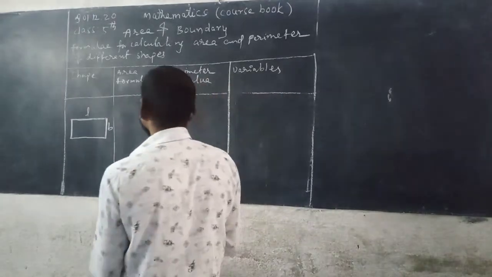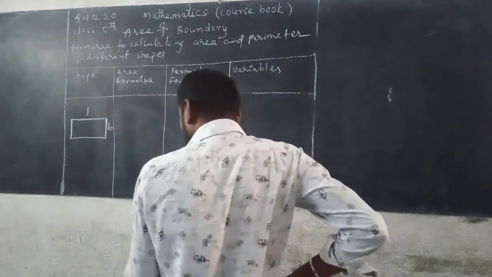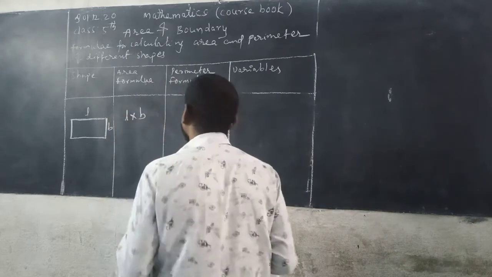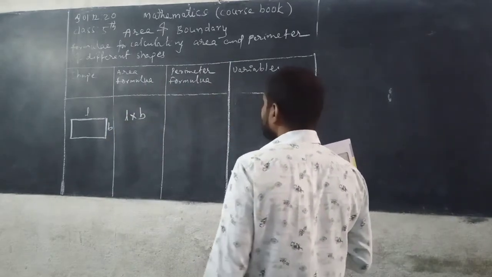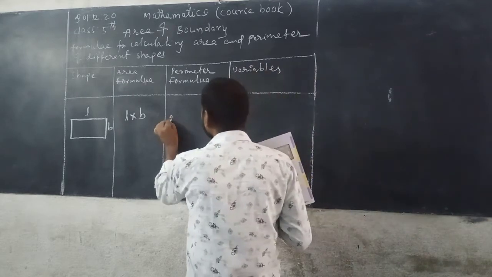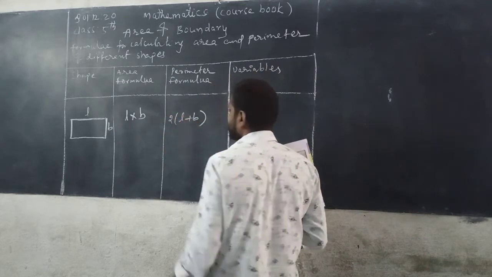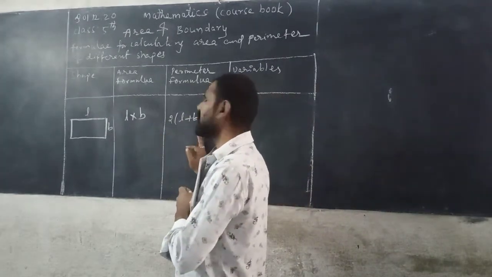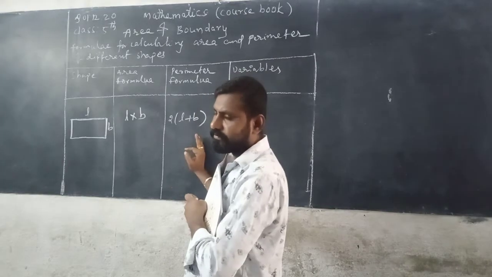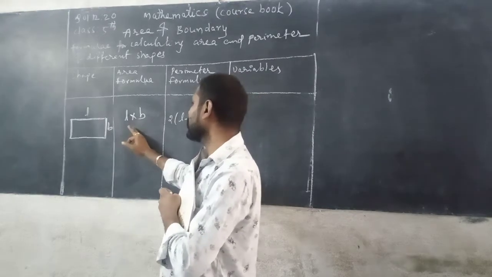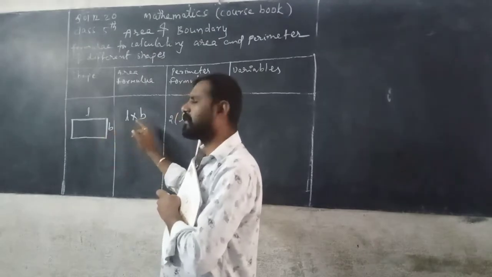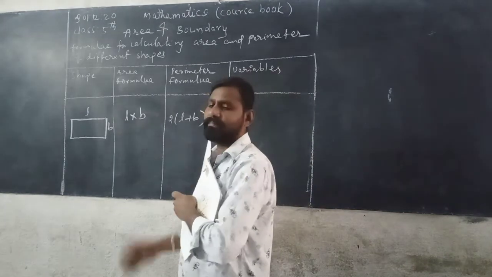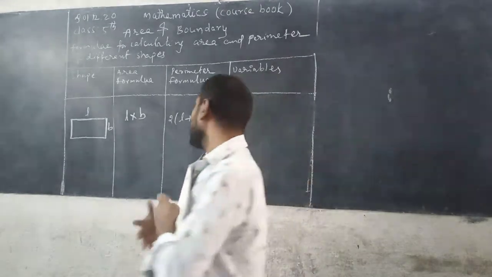See here, area formula for rectangle. So length into breadth, L into B. L for length, B for breadth. Next, perimeter of the rectangle, 2 into length plus breadth. This is square units, this is only units. Length into breadth, this is area of rectangle. Length into breadth means LB square units. Now next, perimeter of the rectangle, 2 into length plus breadth. This is only units.